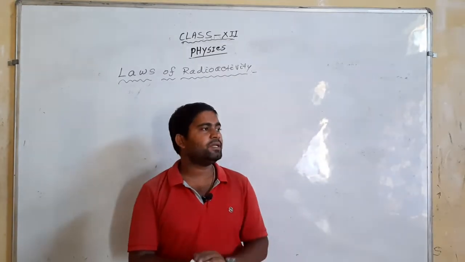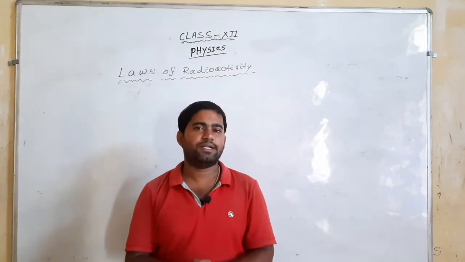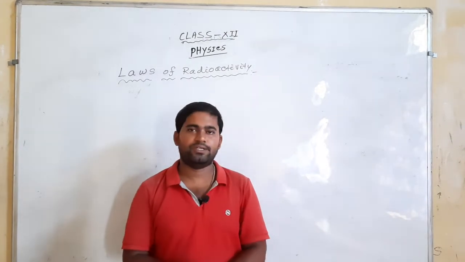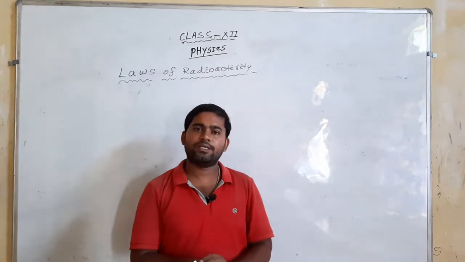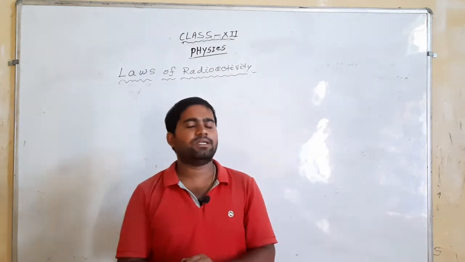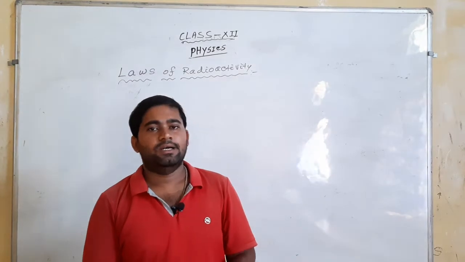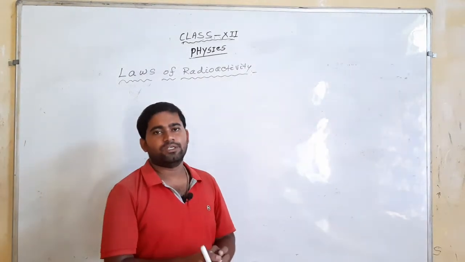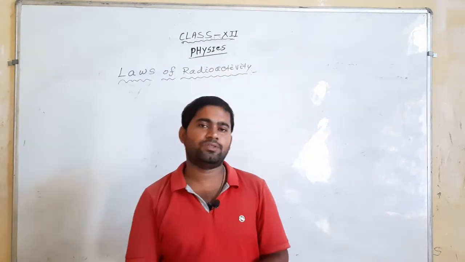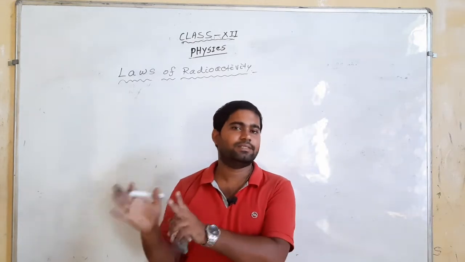About gamma radiation: when any nucleus emits gamma radiation, it jumps from an excited state to the ground state. The last thing is the process of radioactive disintegration. It is a continuous process, and the rate of disintegration always depends upon the number of atoms that remain undecayed at that time.